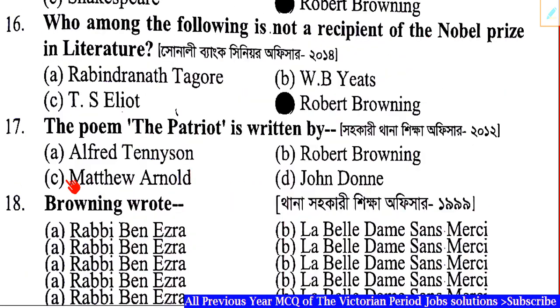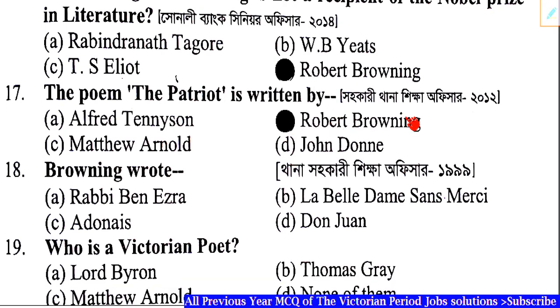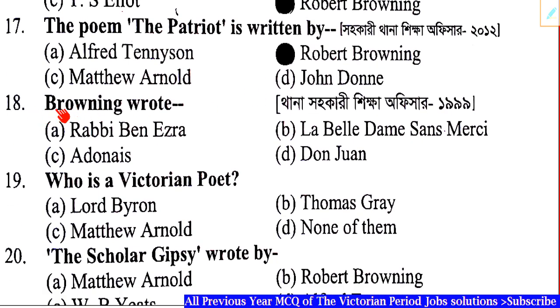Question number 17. The poem The Patriot is written by dash. Correct answer: Option B, Robert Browning. Question number 18. Browning wrote dash. Correct answer: Option A, Rabbi Ben Ezra.